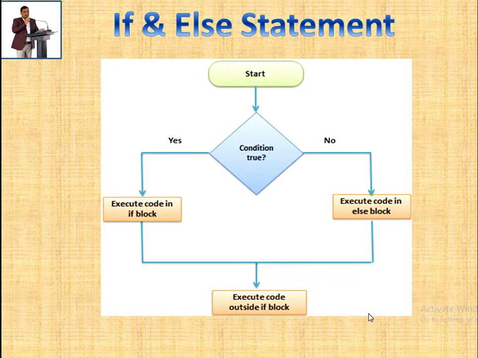Now when we see that flowchart in detail, there is a condition in a diamond box, and if that condition is true, it will execute the statement in the if block, and if the condition is not true, it will execute the statement in the else block. Whichever statement is executed, either the statement in the if block or the statement in the else block, our program counter will go outside the if block and execute the rest of the statements. And in this way the flowchart works, and this if and else statement works.